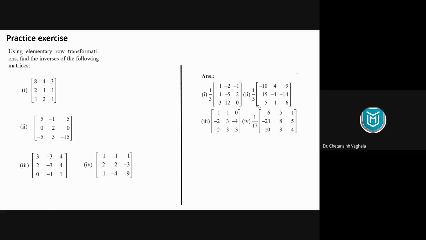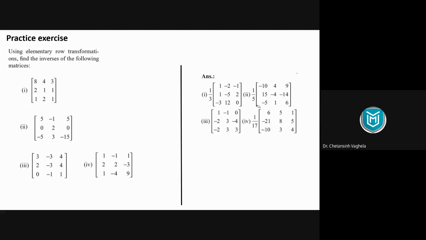Everybody will try with pen and paper. After that, you need to share your screen and show me your row operations. I need to see how well you are performing row operations, and I will ask anyone to share their screen. So all of you are requested to take a pen and paper, choose any of the examples and try it. I'm giving you some time to complete the example.